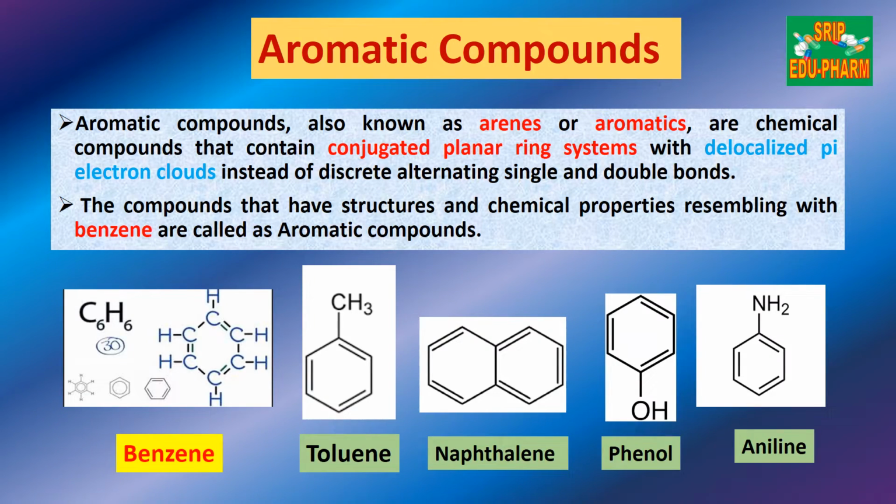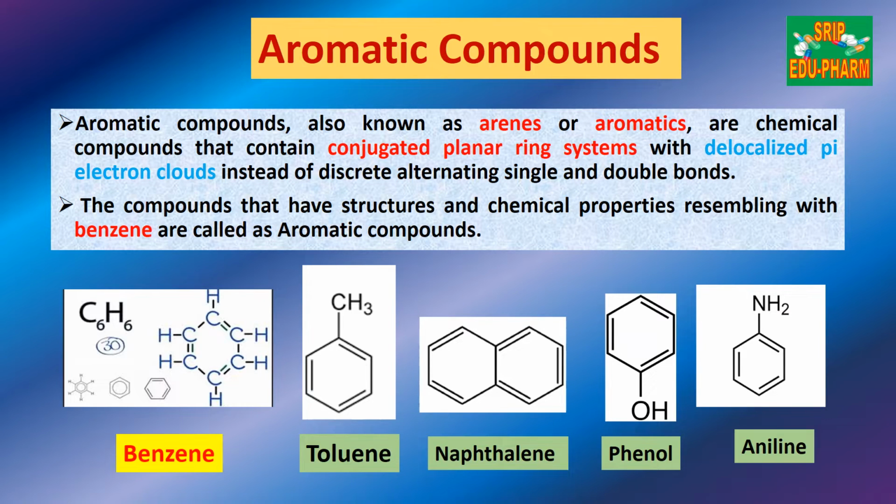Now we will be discussing aromatic compounds. Aromatic compounds are also known as arenes or aromatics. They are chemical compounds that contain conjugated planar ring systems with delocalized pi electron clouds instead of discrete alternating single and double bonds. The compounds that have structures and chemical properties resembling benzene are called aromatic compounds. Benzene is represented as C6H6. It has alternate double bonds in it.